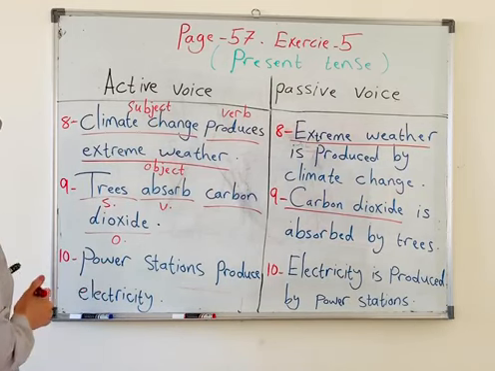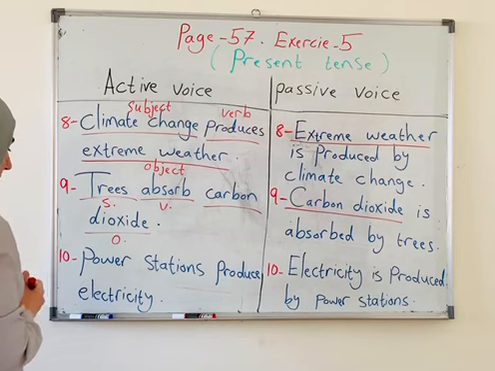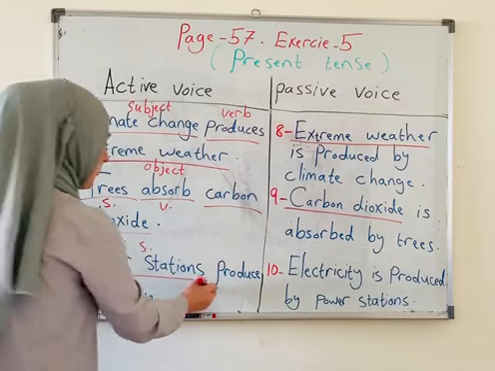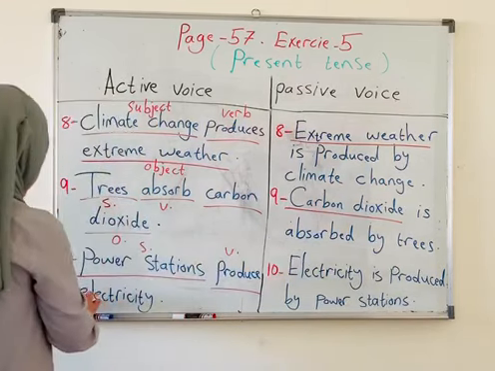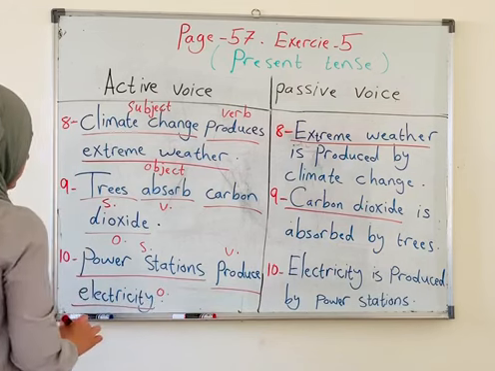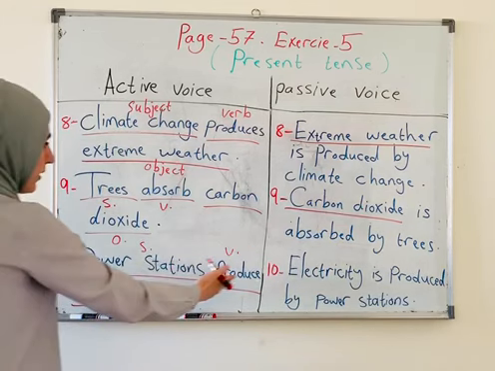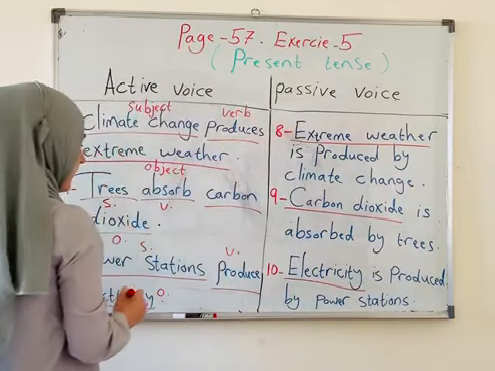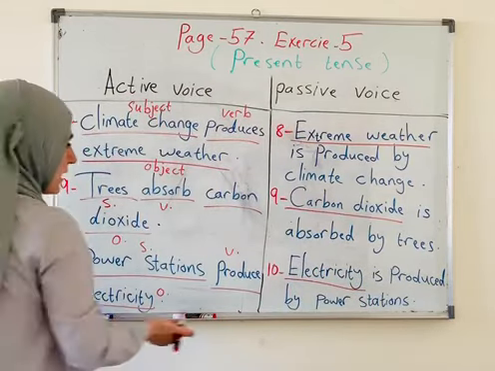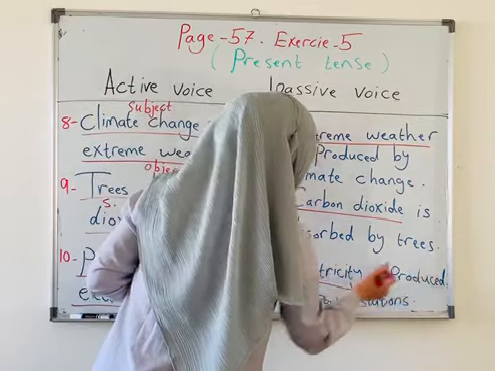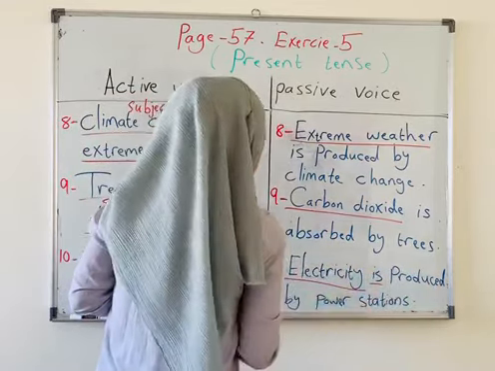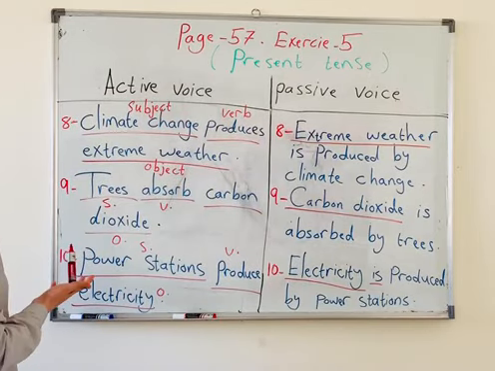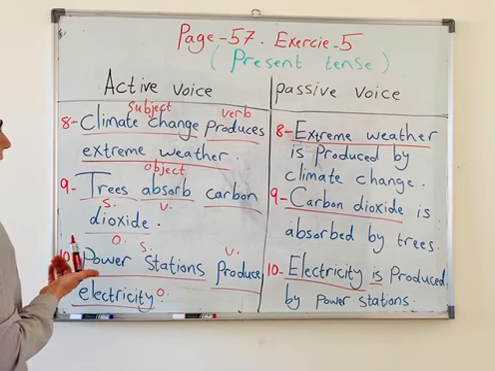Last one. Power stations produce electricity. Power stations is the subject, produce is the verb, electricity is the object, which for the passive voice we will bring it at first. We say electricity. Electricity is what? Electricity is again singular. We say is produced by power stations. Electricity is produced by power stations. So this is the difference between active voice and passive voice.